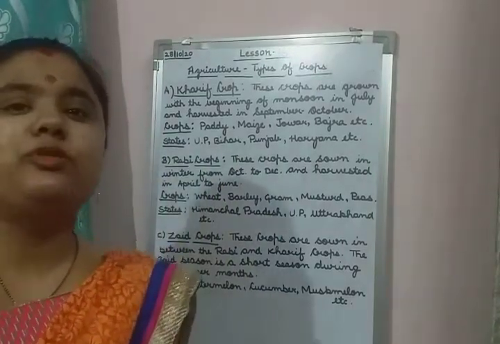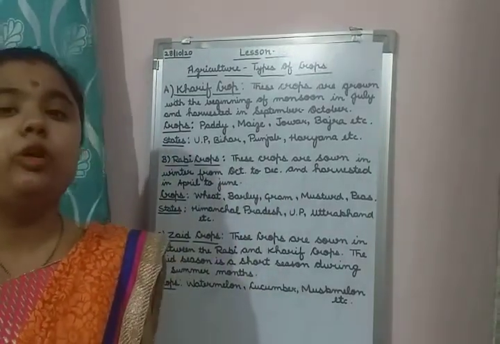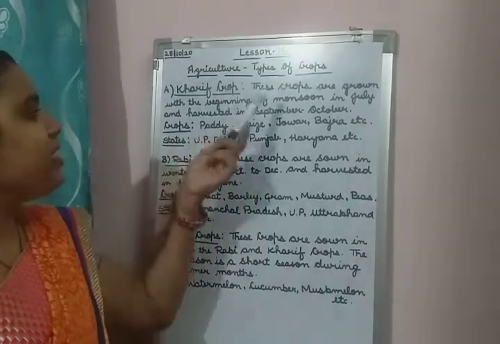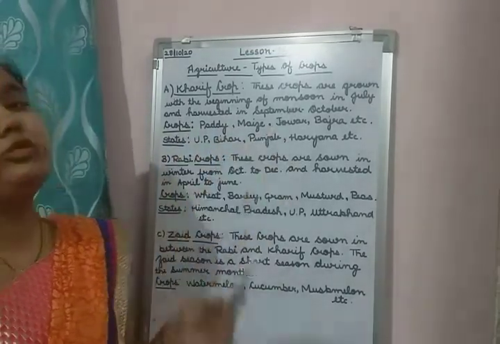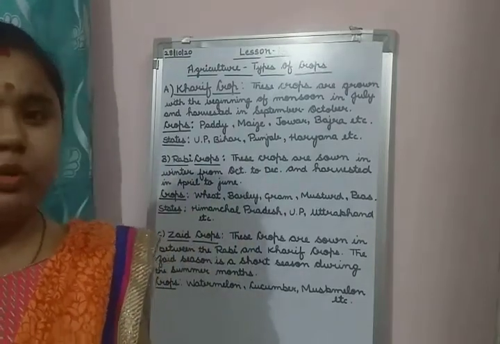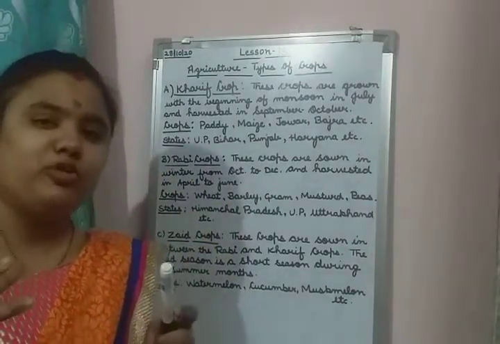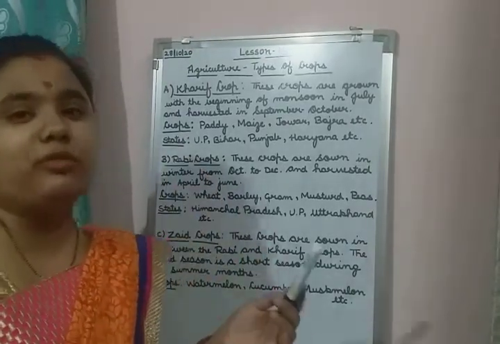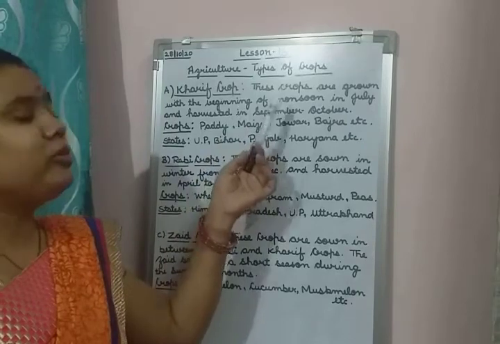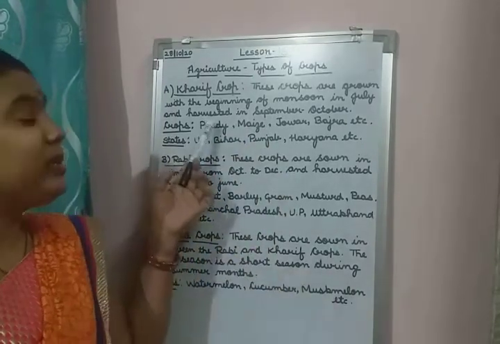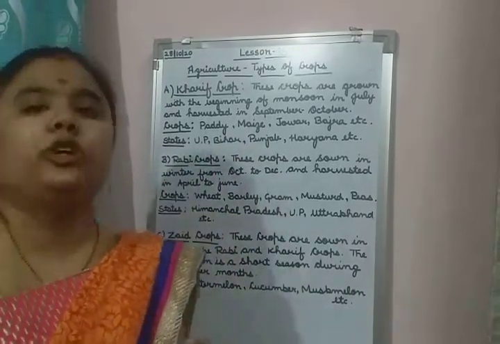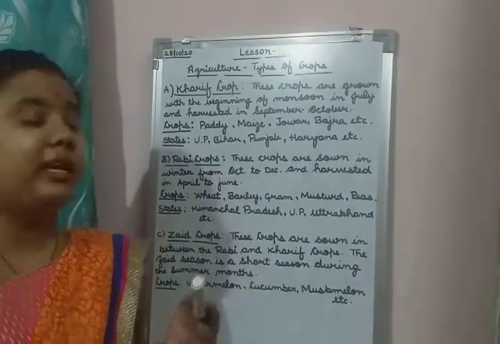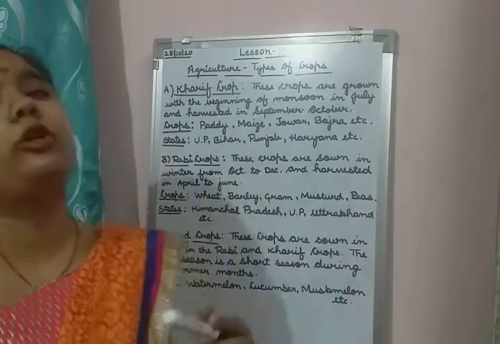Now these types of crops, because they are dependent on the seasons, are grown in the beginning of monsoon, means in the July month. The farmers are growing these types of crops in the beginning of monsoon, in the July month, and harvesting, means cutting of the crops, is in September and October.